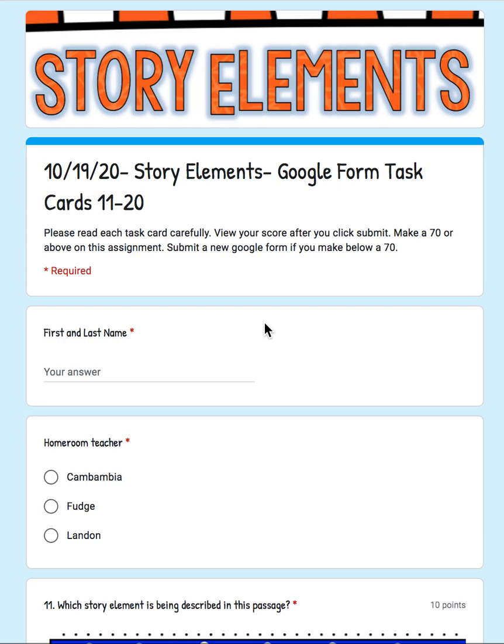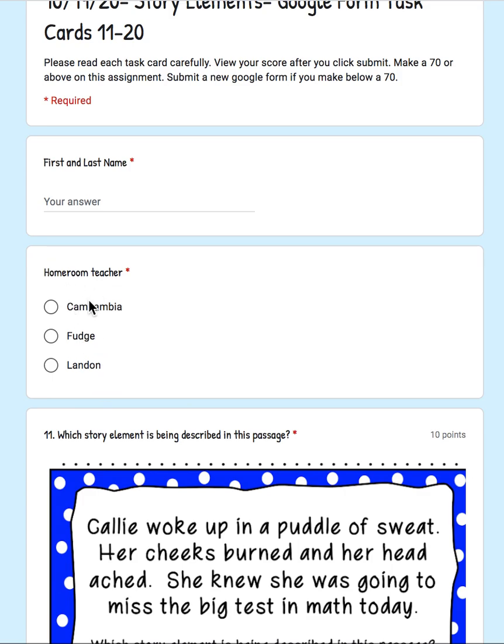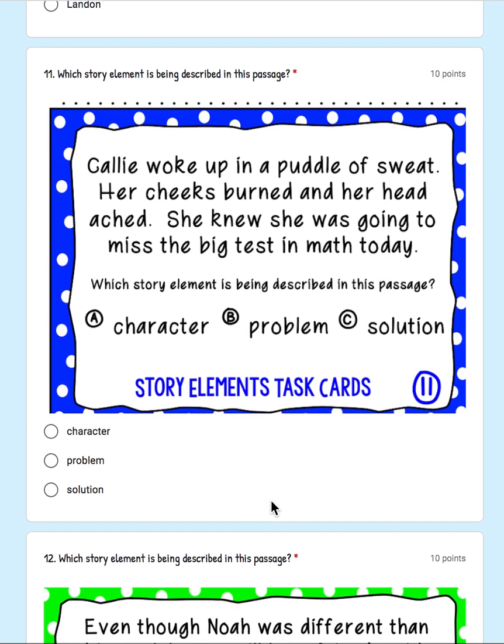Please read each task card carefully, view your score after you click submit, and make a 70, 80, 90, or 100. But if you make below a 70, meaning if you make a 60, 50, 40, 30, 20, or a 10, please submit a new Google form. So don't turn this in just because you completed this. You have to make a 70 or above. If not, you have to do it all over again. So write your homeroom teacher's name, your first and last name.